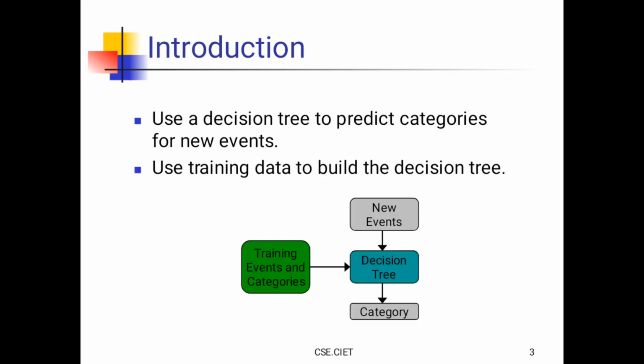Use a decision tree to predict categories for new events. Use training data to build the decision tree. Generally, you have data, and from that you develop the decision tree using information gain, slowly going from root to terminal.